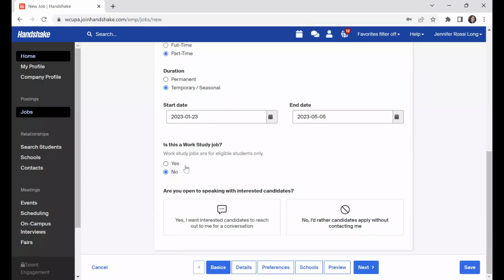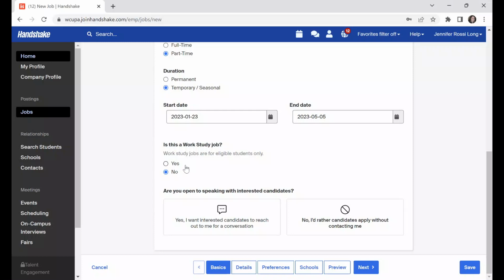The next thing on here is asking if it's a work study job. Now, the system is set up that if we have the students in here that are federal work study eligible and are marked as such, they would be the only students able to see those positions. At this time, we're not able to receive that data of students who are work study eligible, but it is something that we're working on.